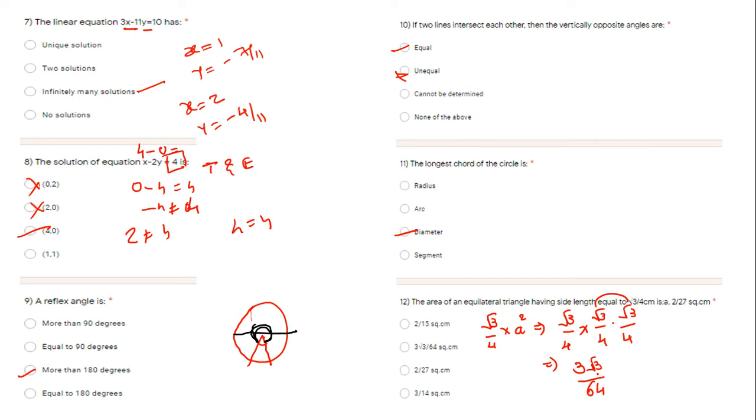Has anybody solved this question? Hello, Sohil.